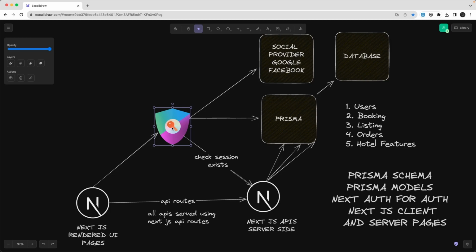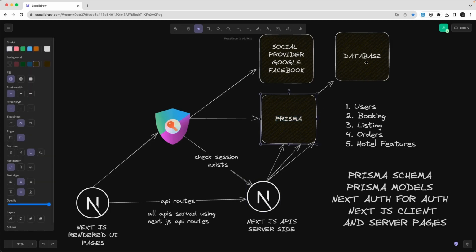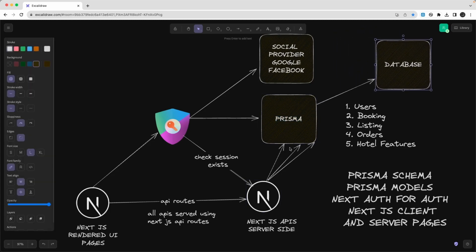So what is the next step? We defined a high-level architecture overview: this is how we are going to do it. In this particular project, I'm not going to create Nest.js microservices. It's all going to be written in the Next.js server-side APIs. It's going to talk to Prisma, and the Prisma schema will contain all the database tables we have. We will do the migrations, all the tables will be there in the database, and we are going to get the Prisma client. Using the Prisma client, we can access the data from the database, read, write, and all those things.